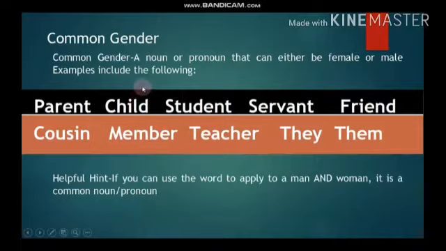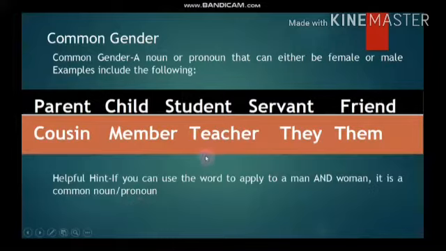So very easy. Remember that those words which can be used for both male and female will be called a common gender, or will be the common gender of a noun. And these are some of the examples. So here is a hint for you: if you can use the word to apply to a man and woman, it is a common noun or pronoun.